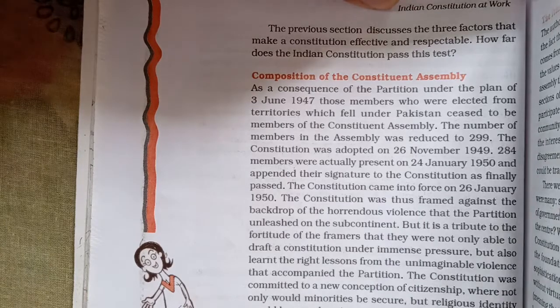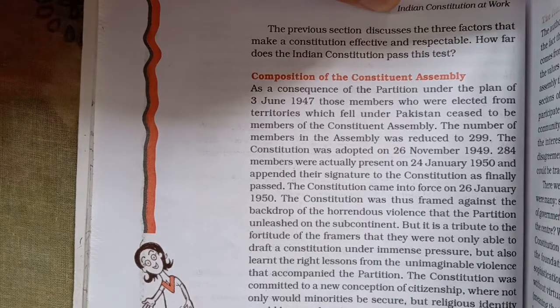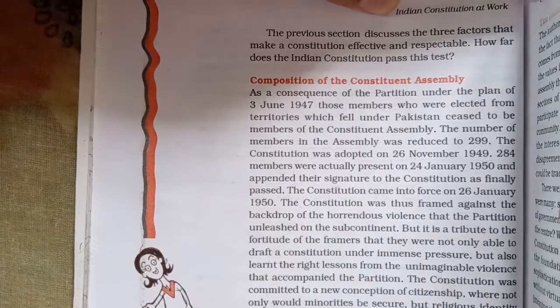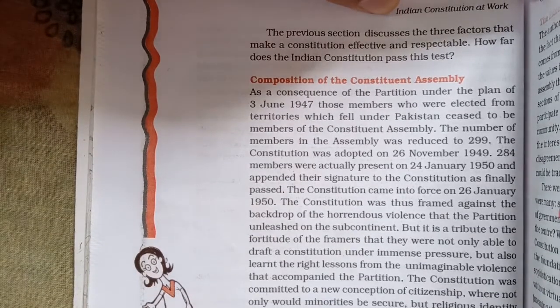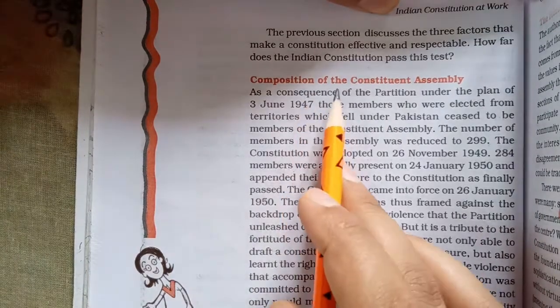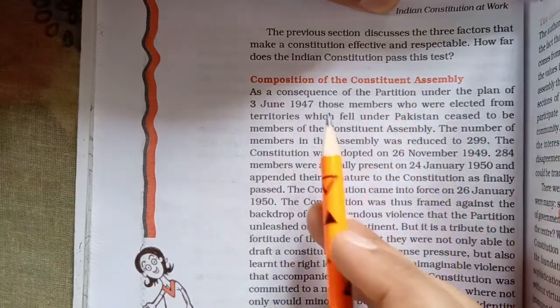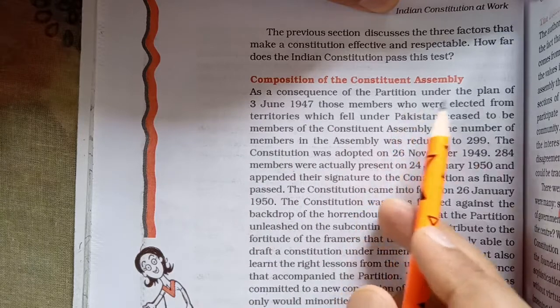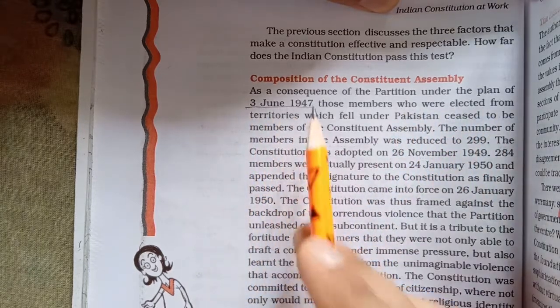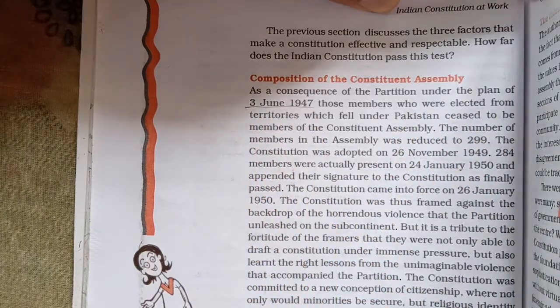So we have seen how the members of the Constituent Assembly were elected according to the plans and guidelines of the Cabinet Mission sent by the British cabinet. We have seen all the important factors of electing the members. Now let's see the composition of the Constituent Assembly. As a consequence of the partition, the members were earlier elected for all of undivided India.